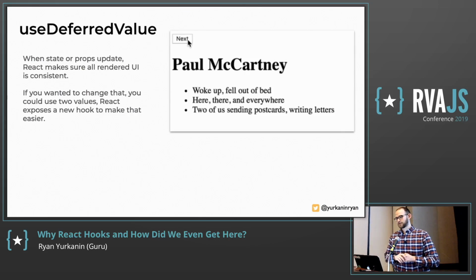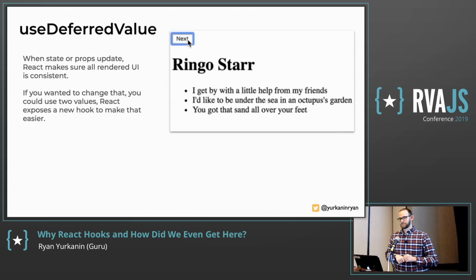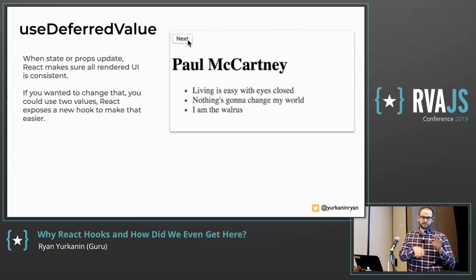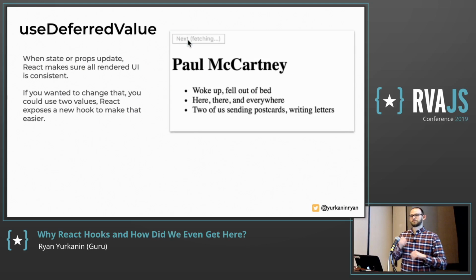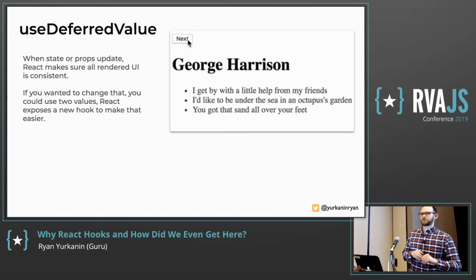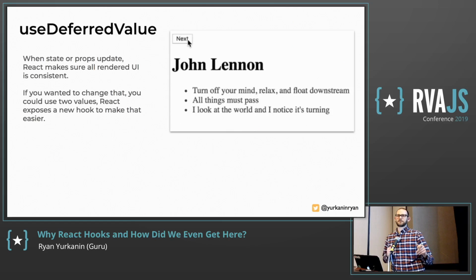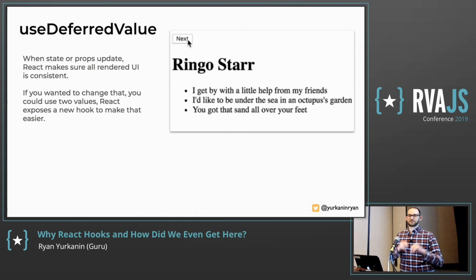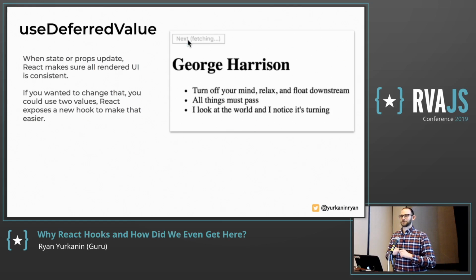The second one is called useDeferredValue. When I was talking before about typing into the input and rendering the list, people here are probably familiar with using debounce or something, right? So you'll have 2 state objects. One's like input and the other one will be like search input or something. And then you'll just debounce that.